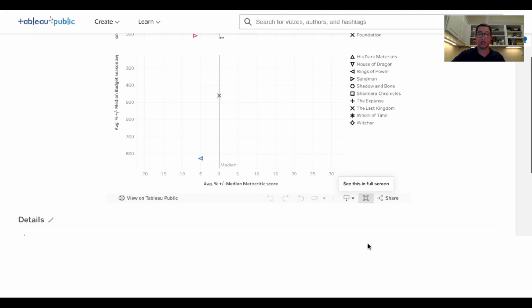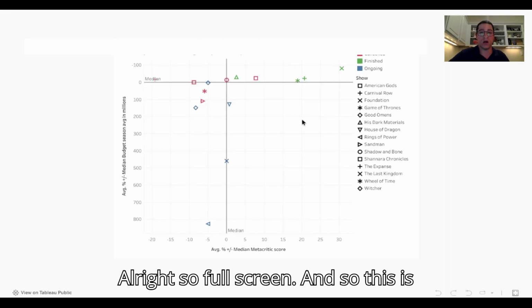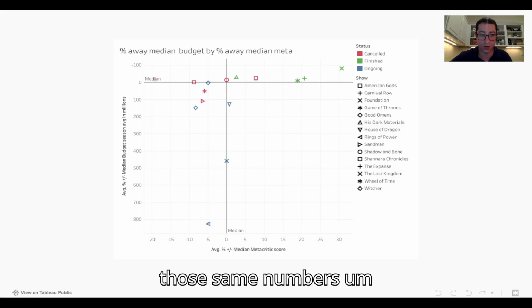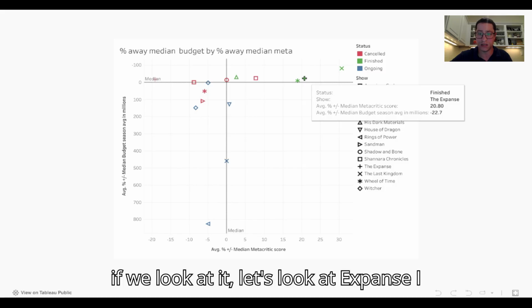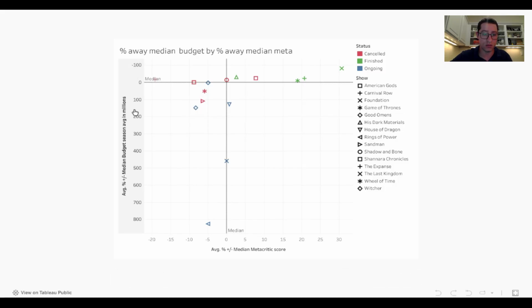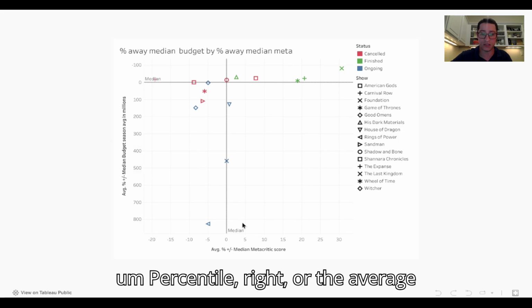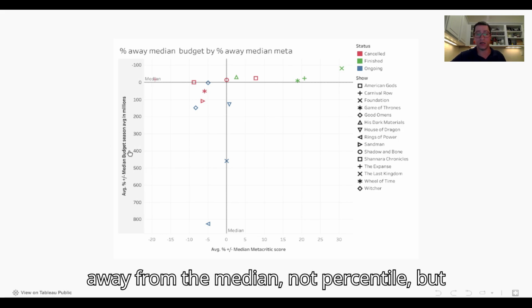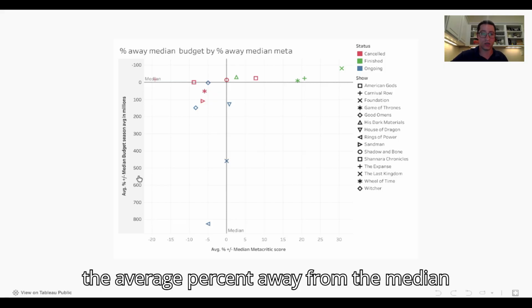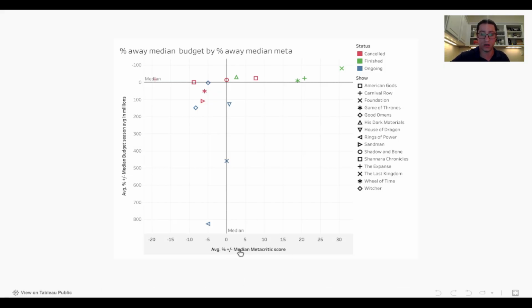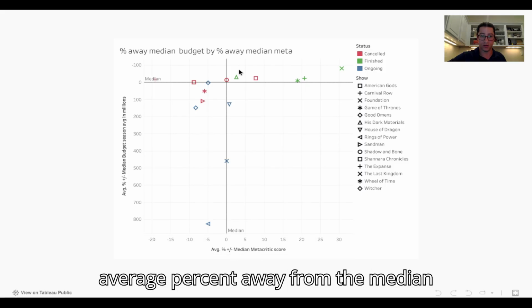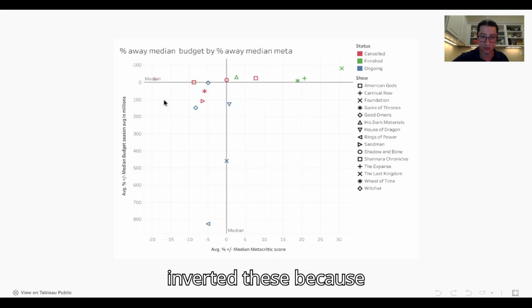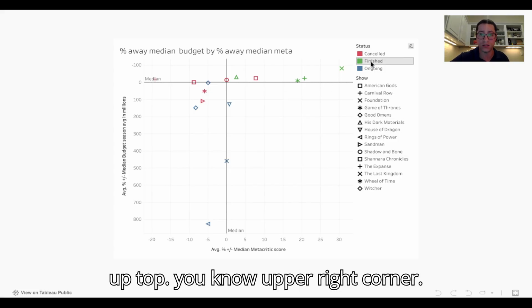All right, so full screen. And so this is those same numbers in a pretty interesting graph, right? So if we look at it, let's look at expanse, I guess. It's the average percent away from the median budget for the rows, and then for the columns, we've got the average percent away from the median score. I inverted these because I wanted the good section to be up top, in the upper right corner. And so we'll take a look at that.